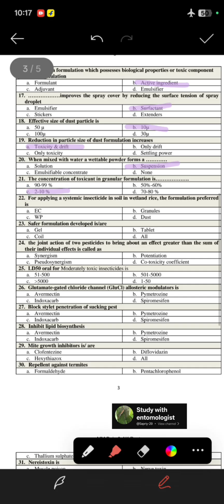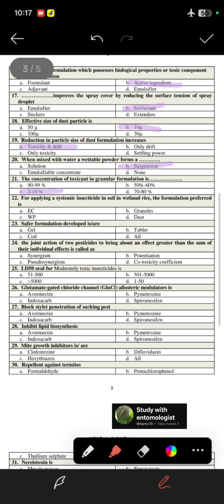Next question is, for applying a systemic insecticide in soil in puddled rice, the formulation preferred is granular, because in transplanted rice we can't move inside the puddled soil. That's why by throwing granules we can apply the insecticide. Next question is, safer formulations developed are the tablet, gel and coil, all are safe for us.